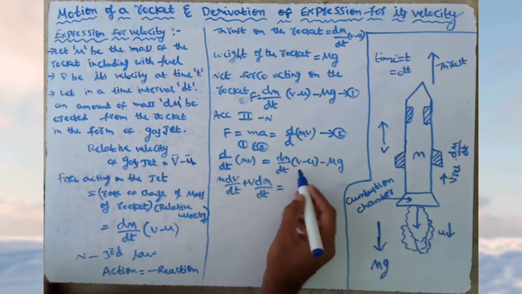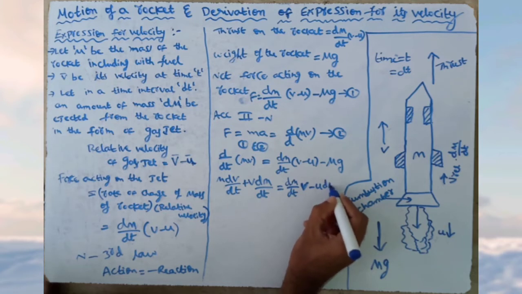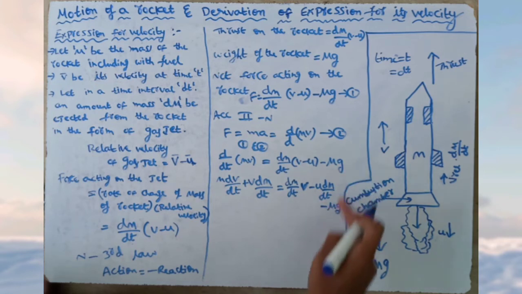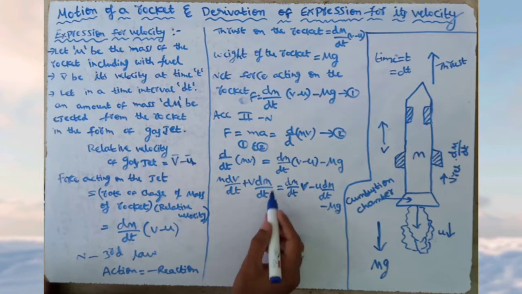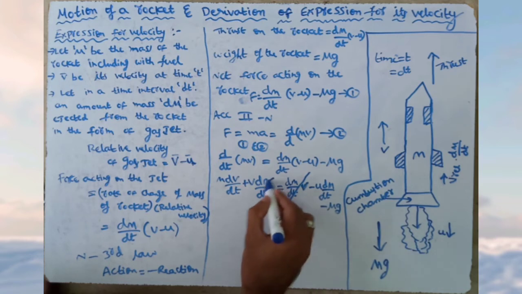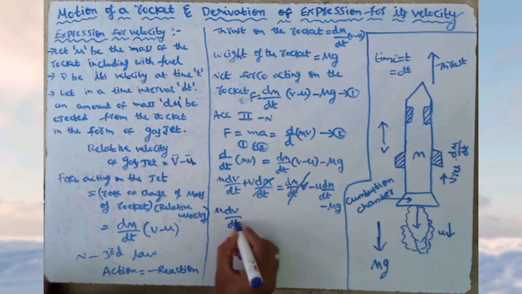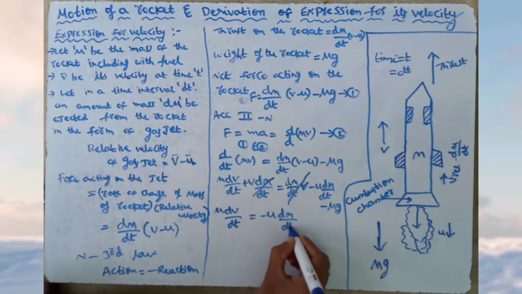Here we have to multiply dm by dt with v and u, so dm by dt into v minus u into dm by dt, minus mg. Here mg is on the right hand side. When we observe, v dm by dt here and v dm by dt there get cancelled. So the balance is m dv by dt is equal to minus u into dm by dt minus mg.